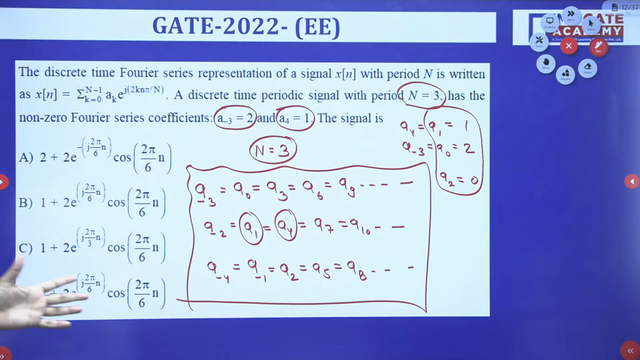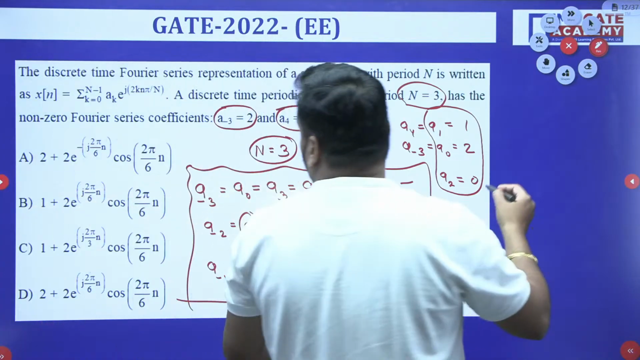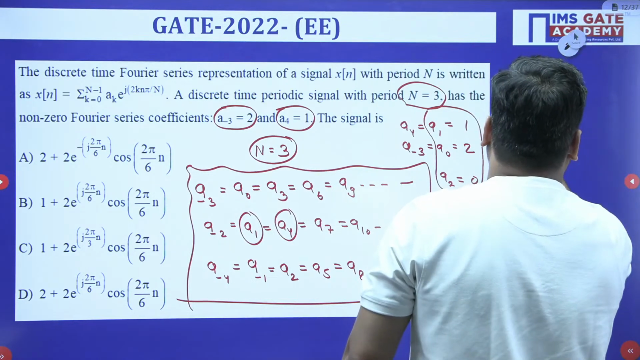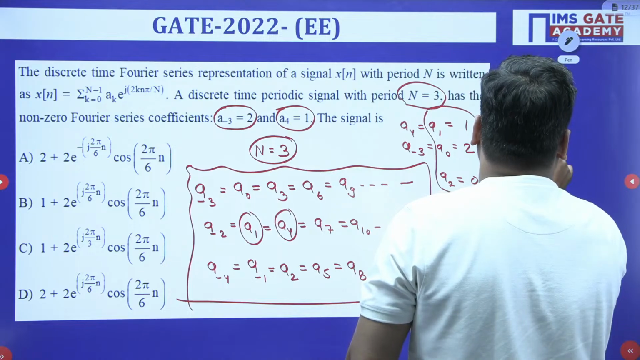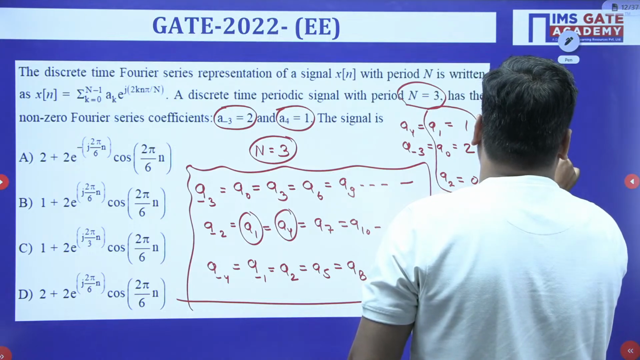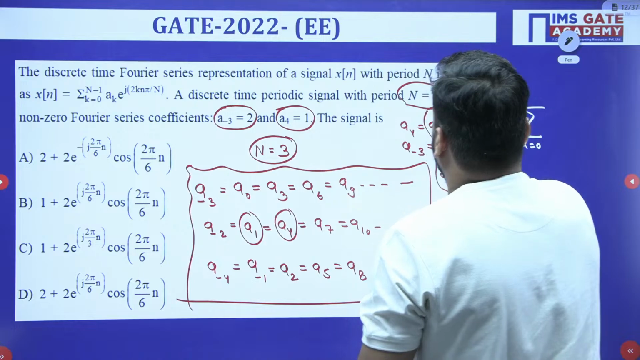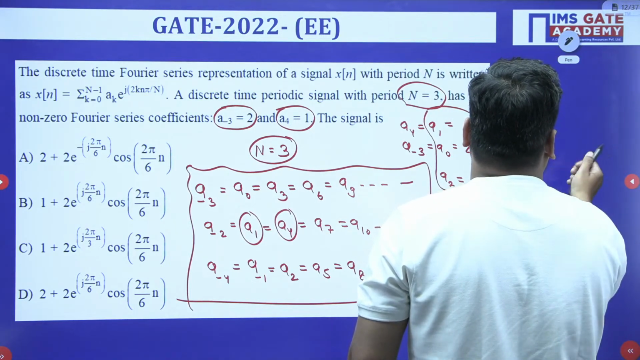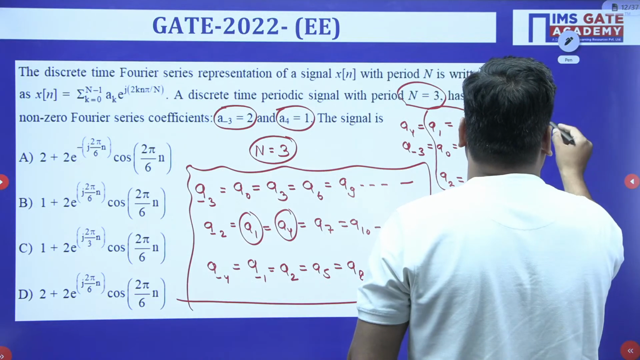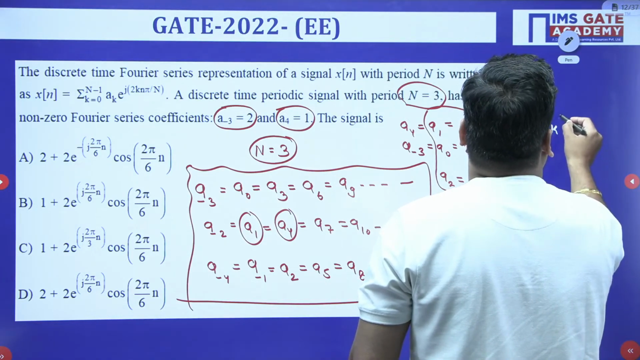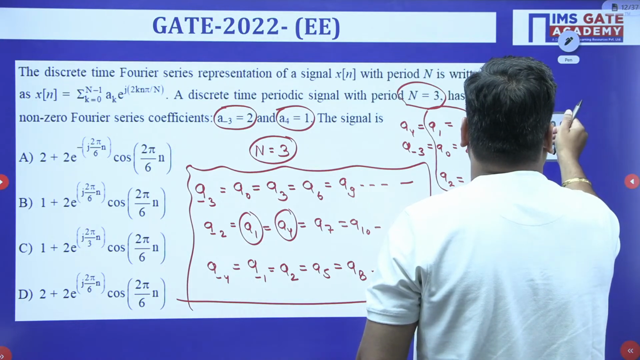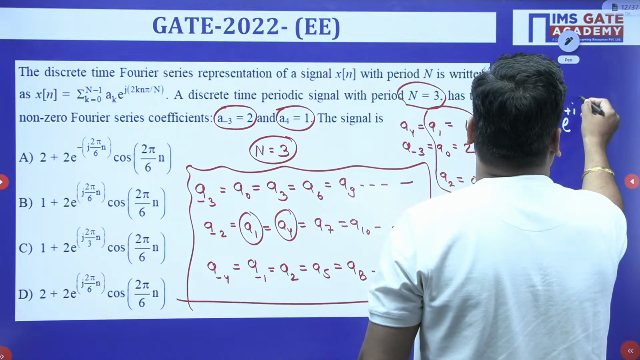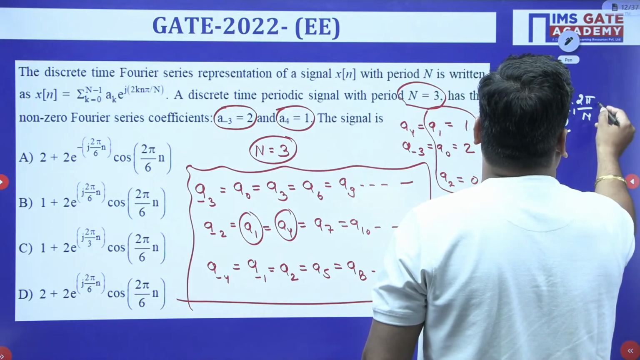Why is this value only required for me? Because we know the formula of x of n. I'm just writing with small font, I have less space here. So I am writing the sum over k equal to 0 to N minus 1. And do you know what N is? N is 3, so the limit is 2, N minus 1. And I must write here ak, so it will be ak e to the power plus j 2 pi by capital N into kn.